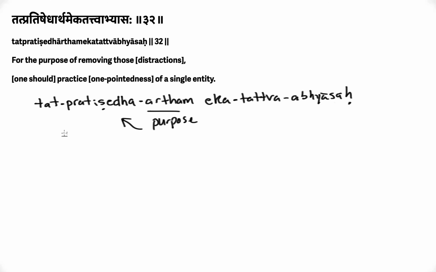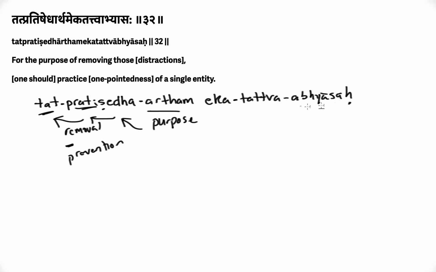Pratishedha means removal. It can mean negation, and it also means prevention. So for the purpose of the prevention of tat, that. Now that is referring to the previous sutra, the vikshepa, the distractions.